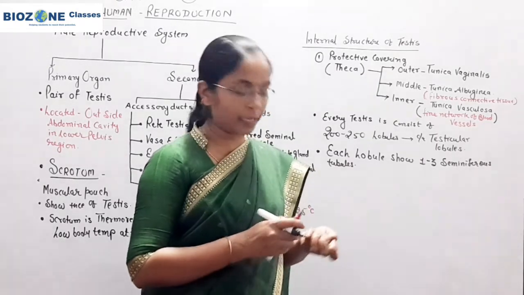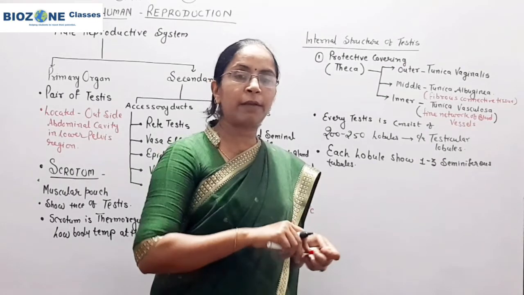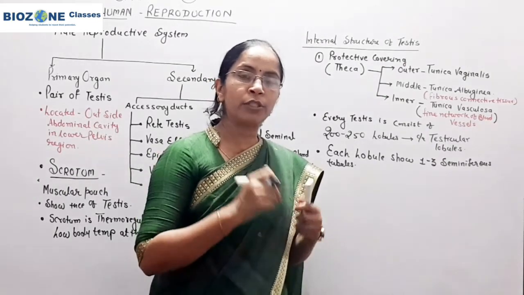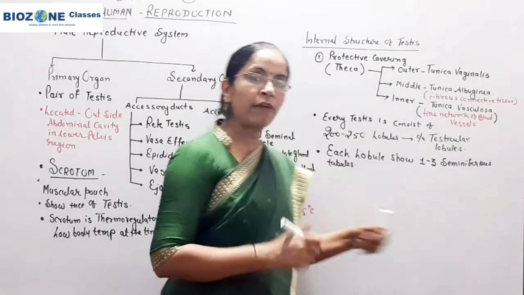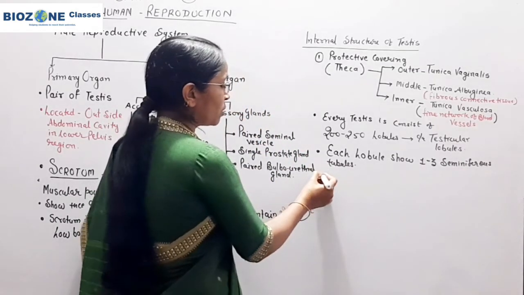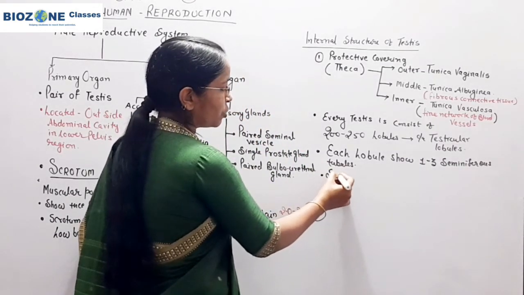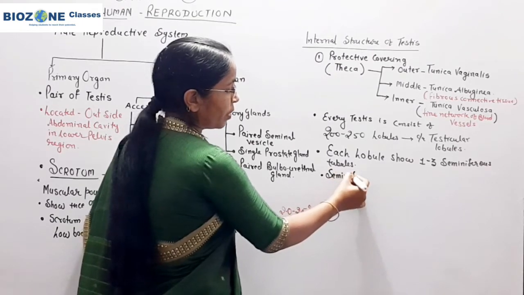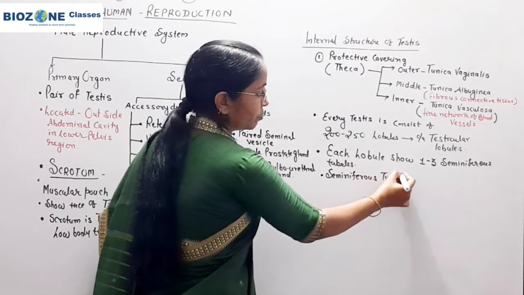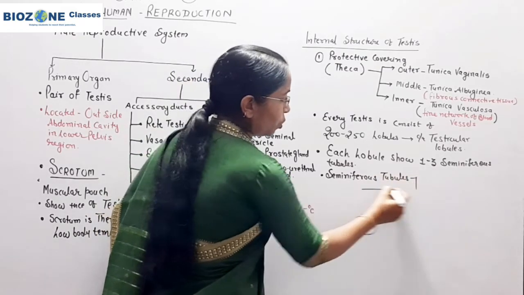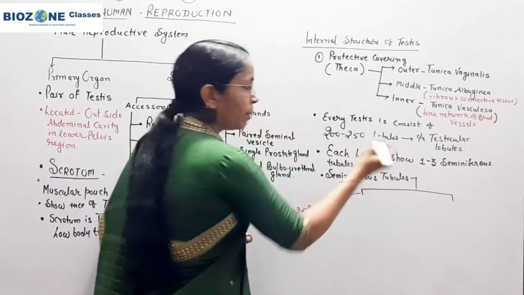place inside the testes, but you very well remember that spermatogenesis originally takes place in the seminiferous tubule, because these seminiferous tubules are made up of two types of cells.